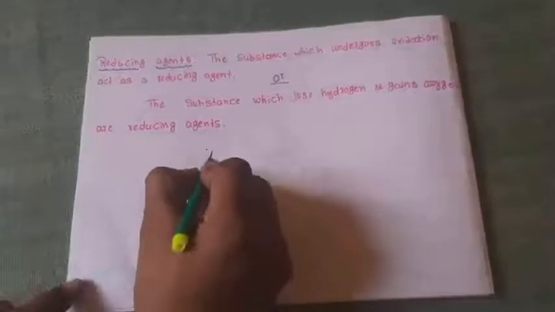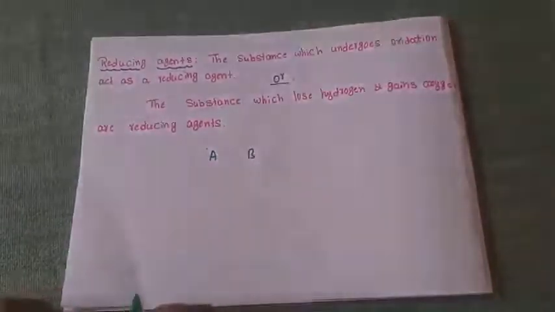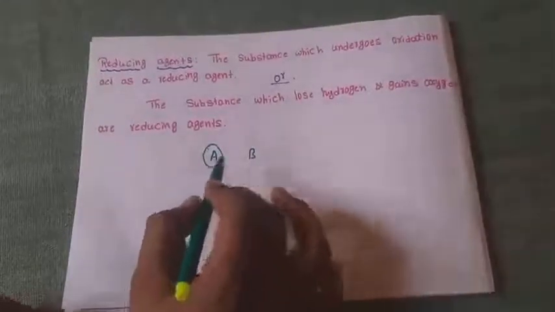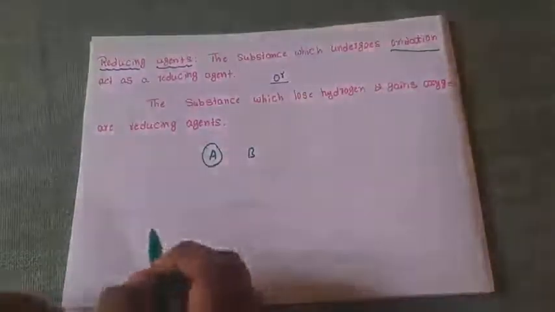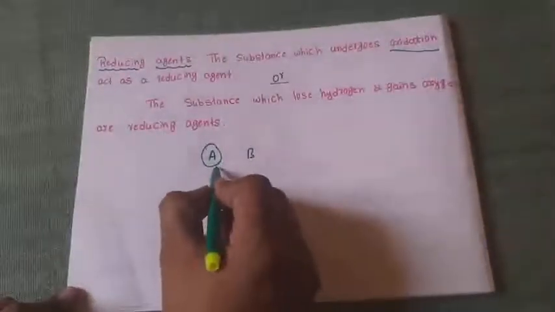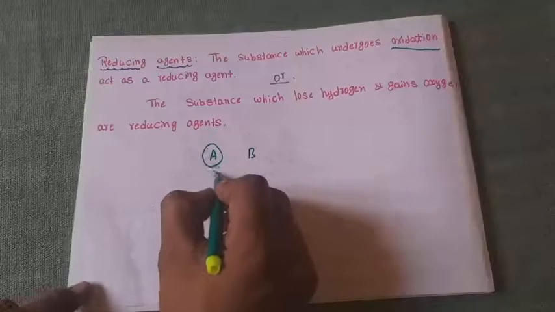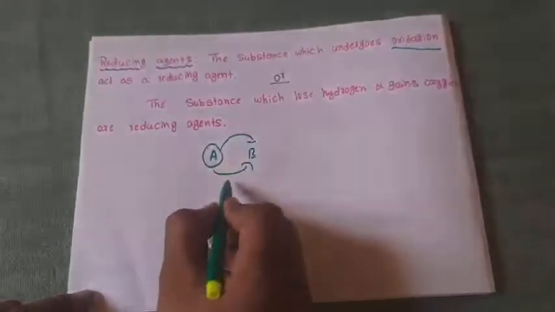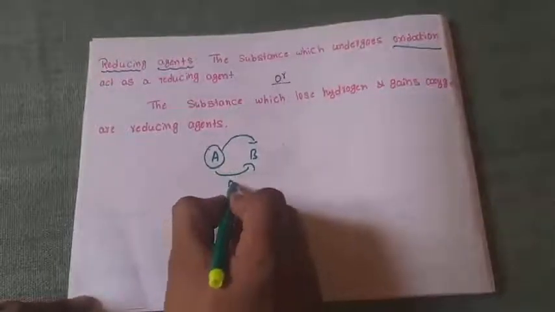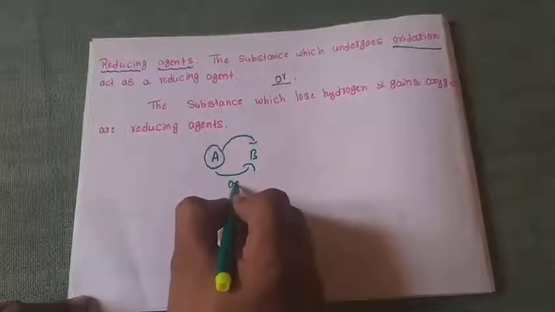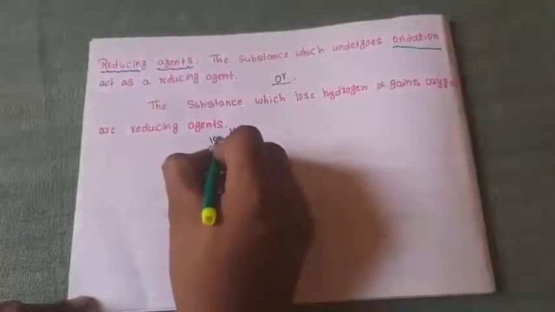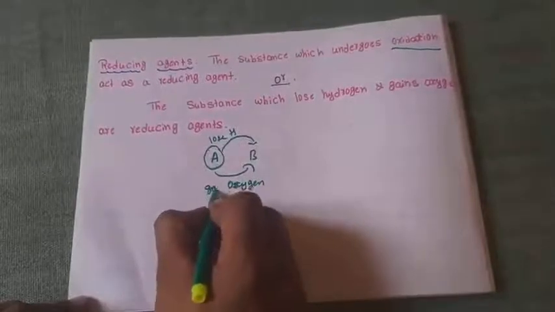Consider A and B. If A is acting as a reducing agent, then A should be under oxidation, or A should gain oxygen from B, or A should lose hydrogen.